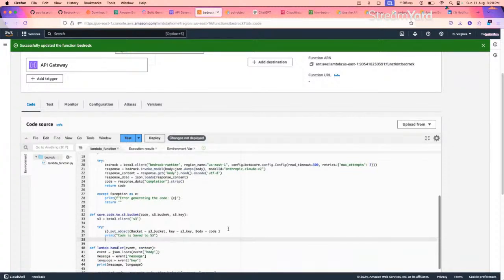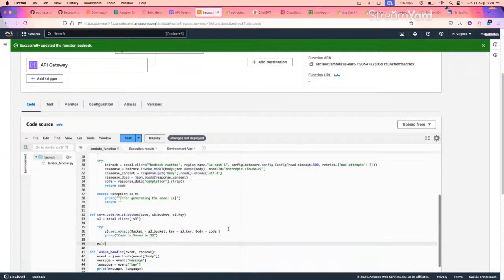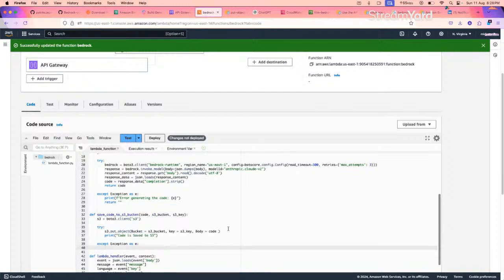Then let's do the exception handling. Why is it not autocompleting? Accept Exception as e. We are capturing the exception and we'll print the exception. Or instead of printing the exception, we can just say error while saving the file to S3. This part is done. Then we have our lambda function.